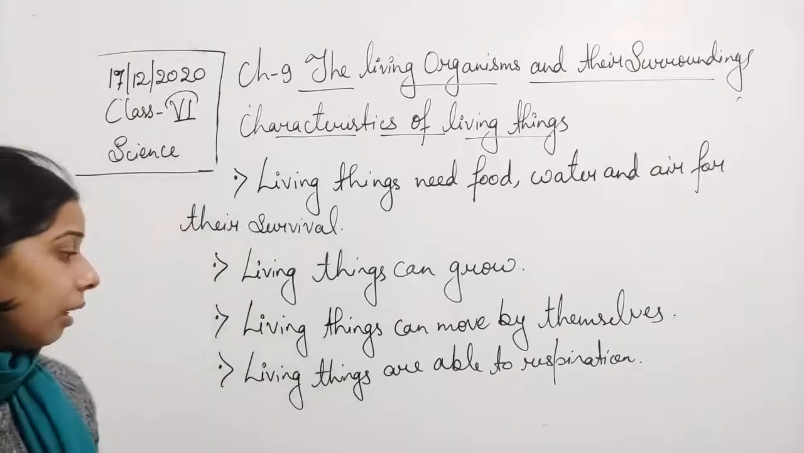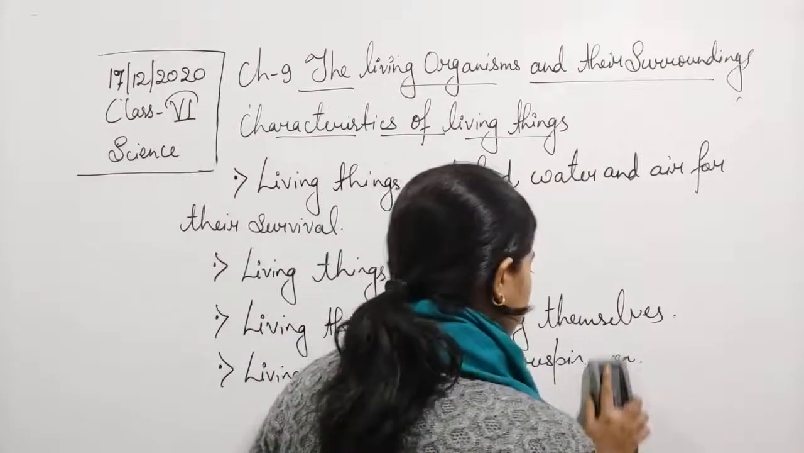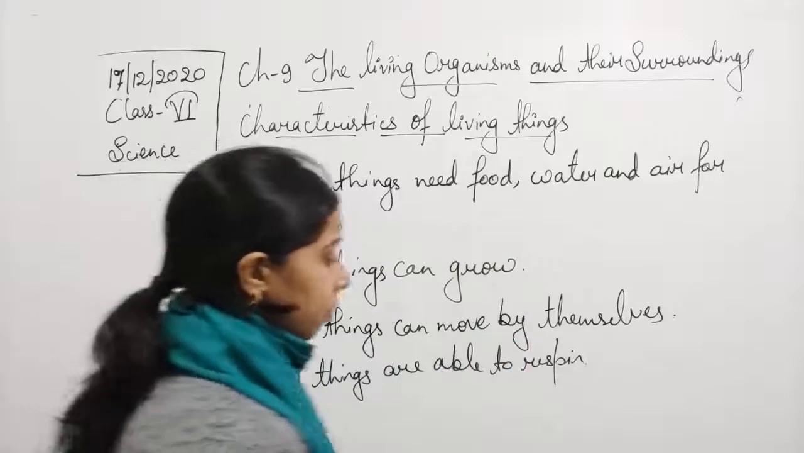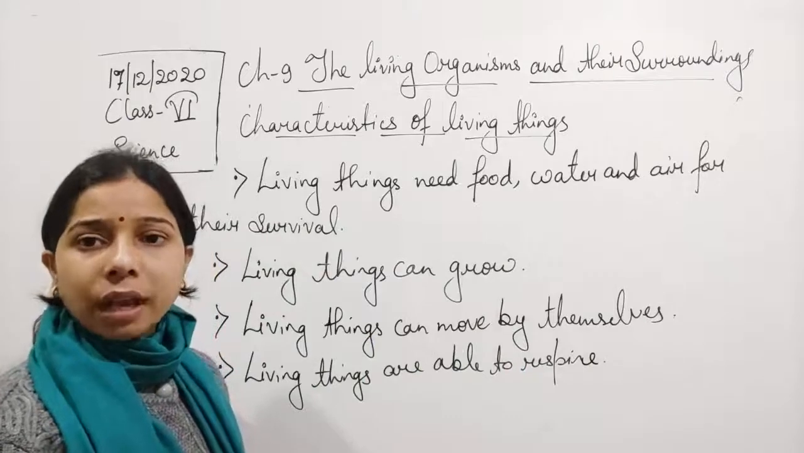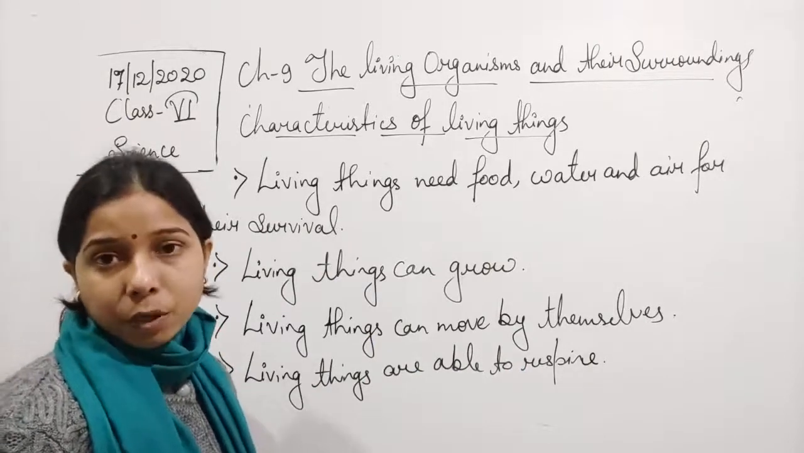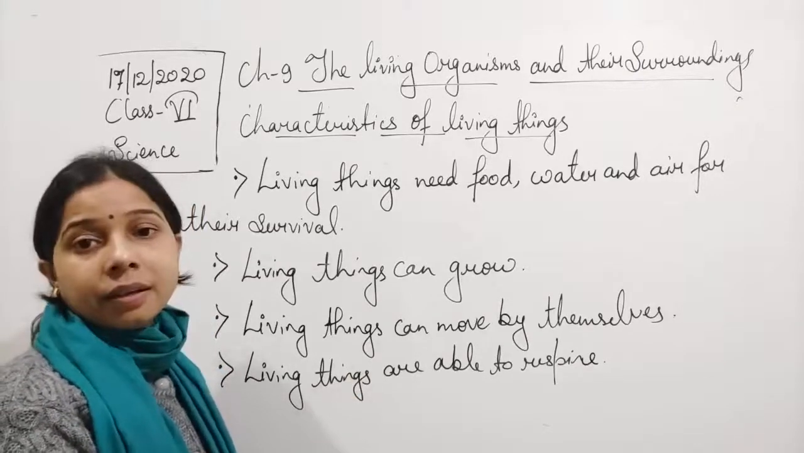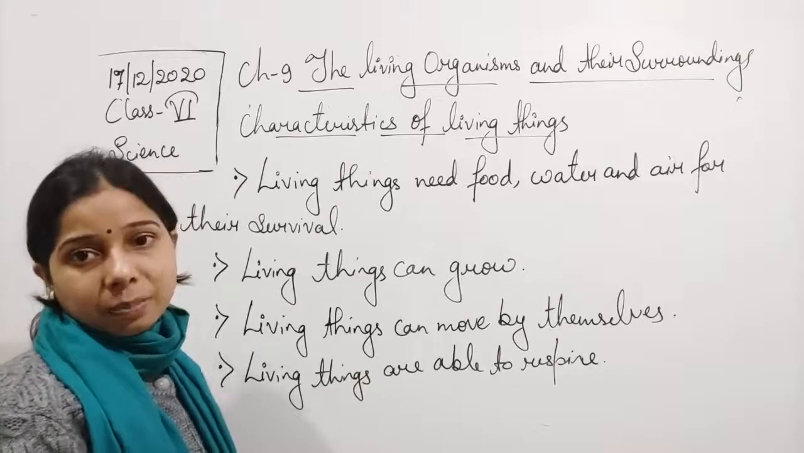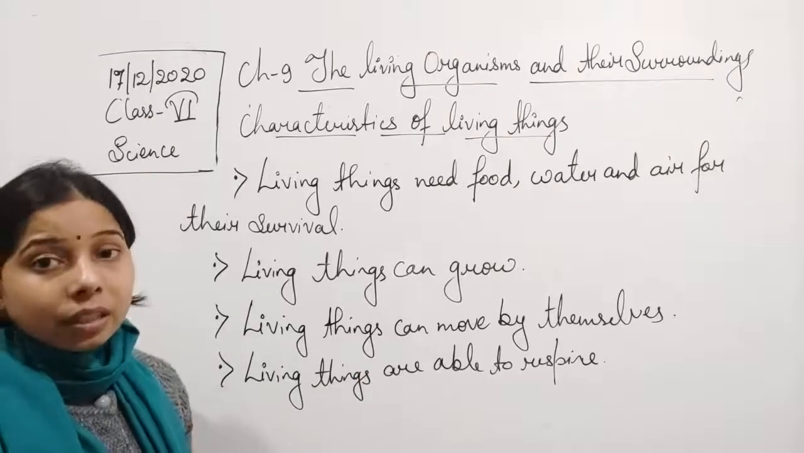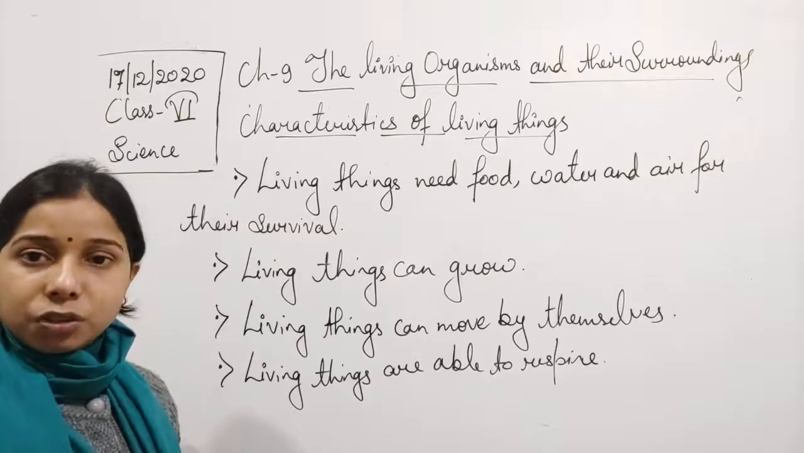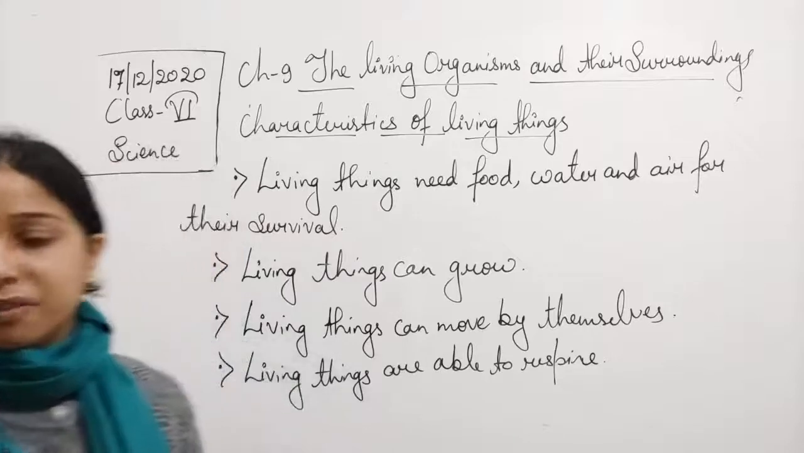Okay, so we can say that living things are able to respire. They are able to show the process of respiration through which they get energy. So you know that to carry out all the metabolic processes, energy is required, and this energy will be gained by the living beings through the process of respiration. So the respiration process can only be seen in the living thing, but the non-living thing cannot perform the process of respiration. So we can say that yes, the living beings are able to respire, and this comes in the characteristics of a living thing.